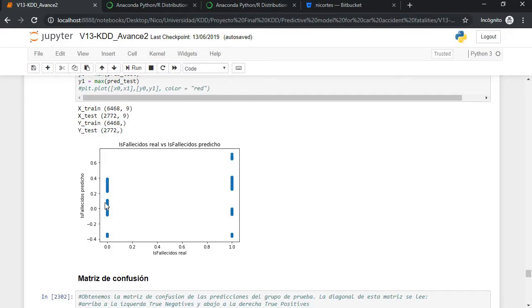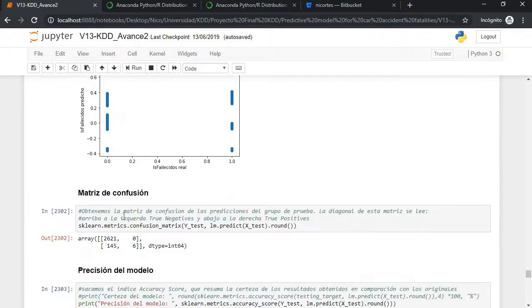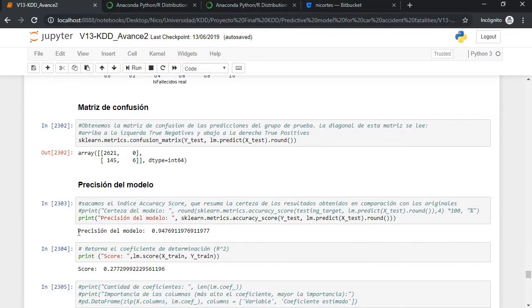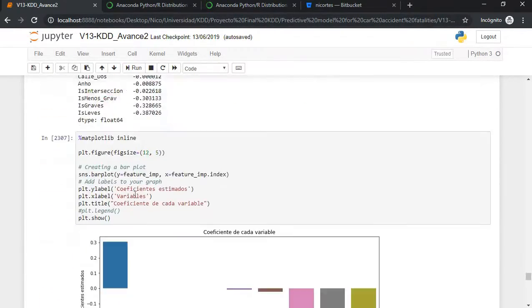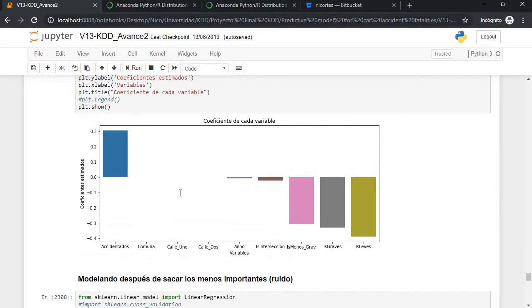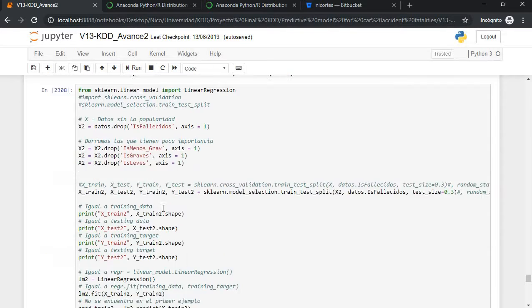This chart doesn't represent the results very well, but we made it anyway. We still have our score predictions. Here is the model accuracy, which is 94 or 95%. So it's pretty good too. This is the importance chart. This variable is more important. These ones are not that important.